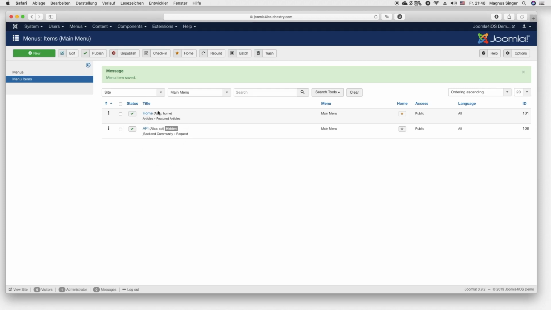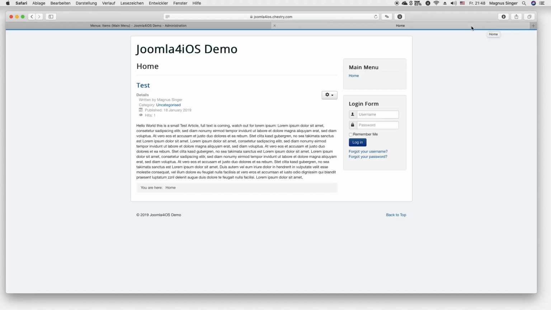Now you can see I have my endpoint API here, but it's hidden. When I access my front end, you can see it's really basic. I have one test article here, and the main menu, the API menu item is not shown because we set it to hidden, and my login form, but that's not important.